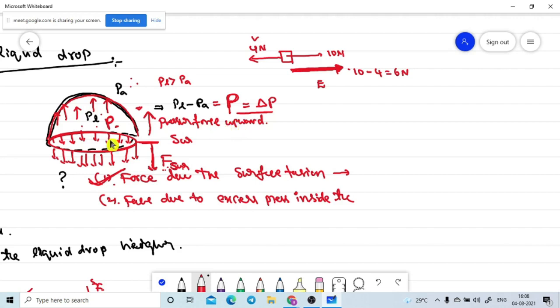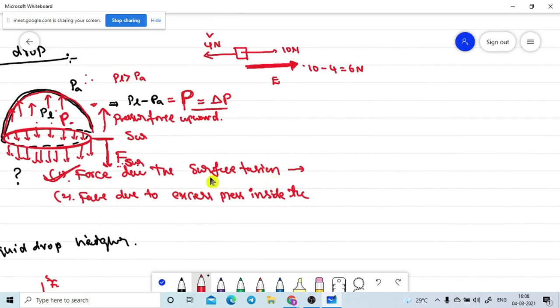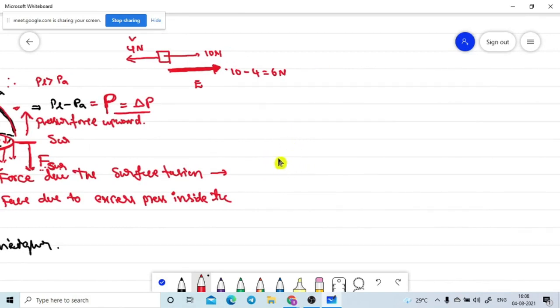So that's one. Now first question, our aim is to find out how much force is acting due to the surface tension. What is the definition of the surface tension? Tell me the definition. Tangential. It is the amount of force which is acting on unit length. Let me go to the surface tension formula. It is the amount of force divided by length of the imaginary surface. That is equal to the amount of force acting on unit length.